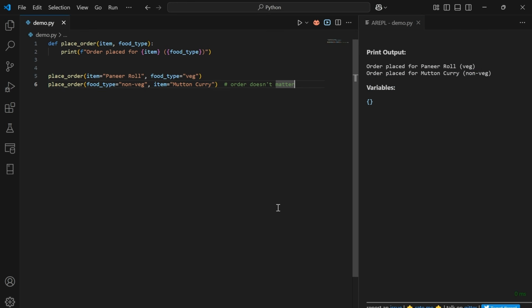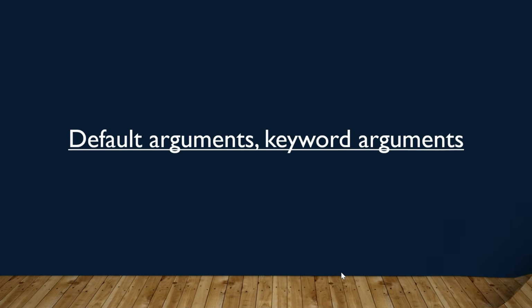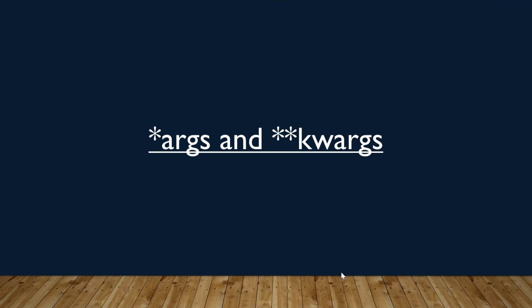Keyword arguments have two important advantages. One is that while using keyword arguments, order doesn't matter, and the other one is it is very useful when functions have too many parameters. Next, let's discuss *args and **kwargs with an example.